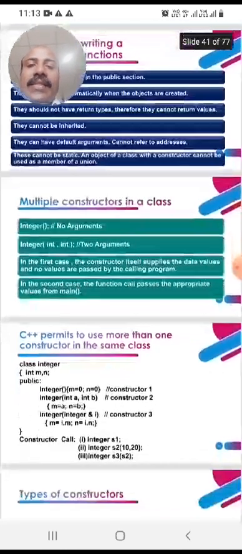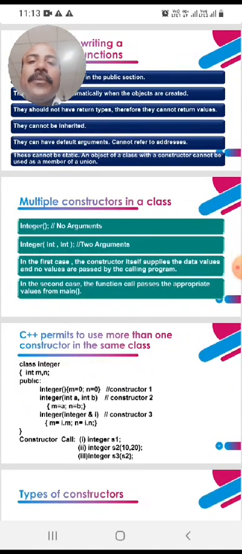Next, we see multiple constructors in a class. Multiple means more than one constructor in a class. Already I told you the constructor name and class name should be the same. Here we declared a no-argument constructor, that is an empty constructor, integer with open close parenthesis and a semicolon. The class name is also integer.